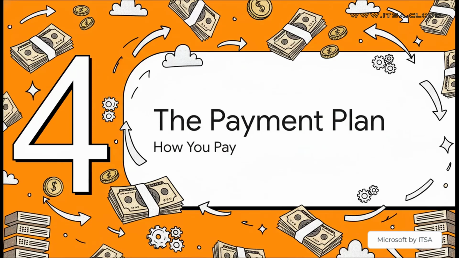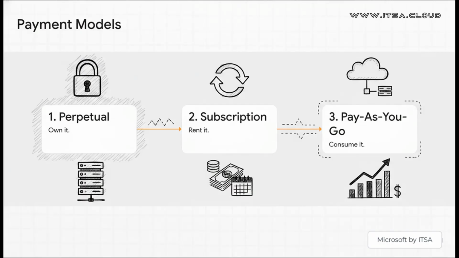All right, we know what we need to buy. Now let's talk about the fun part: how you're going to pay for all this. And the good news is Microsoft has actually given us more options than ever before. You can really boil it down to 3 main ways to pay. First, there's the classic way, perpetual. You buy the license once, you own it forever. Simple. Then you've got subscription. Basically, you're renting the license, paying a recurring fee. And this is the new, interesting one: pay as you go. You hook your server up to Azure Arc, and you literally just pay for what you use each month. It's awesome for workloads that go up and down.